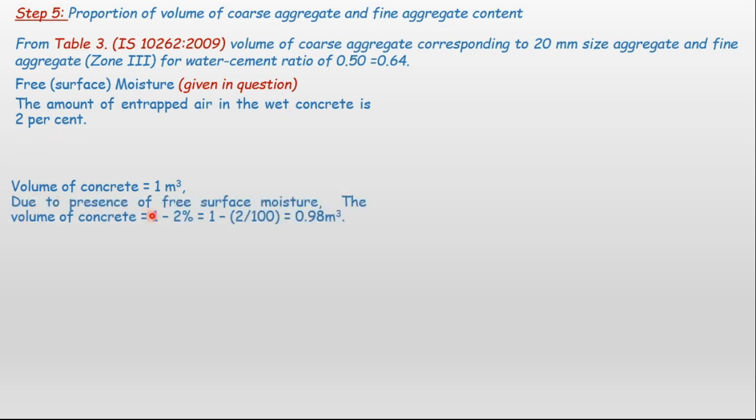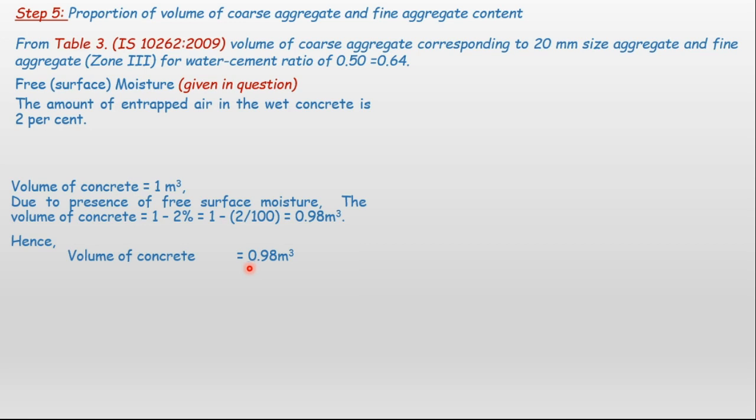Due to the presence of free surface moisture, the volume of concrete is equal to 1 minus 2%. So 1 cubic meter I am taking, and 2% is the reduction, which is the entrapped air. When I reduce, 1 minus 2 divided by 100, it comes out to be 0.98 cubic meter of concrete. Hence, the volume of concrete becomes 0.98 meter cube.